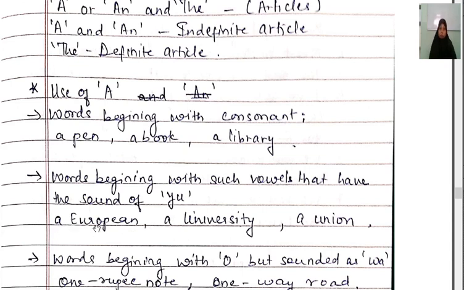That is wrong. Here you have to use the article a. Keep in mind, though your word is starting with a vowel, if the sound is u, you have to use the article a, like a European, a university, a union.